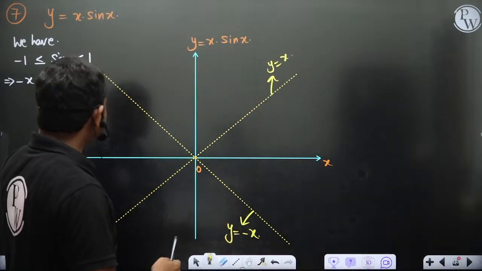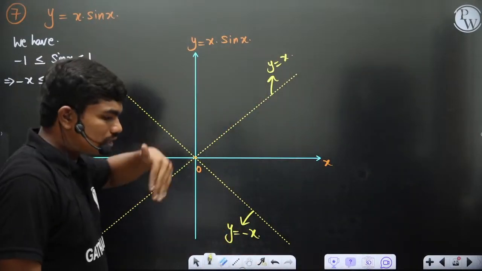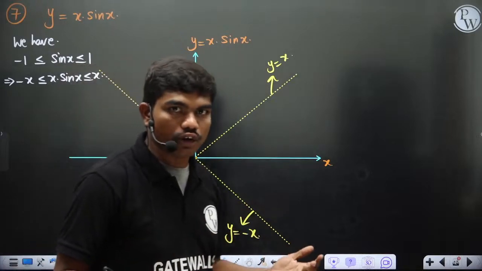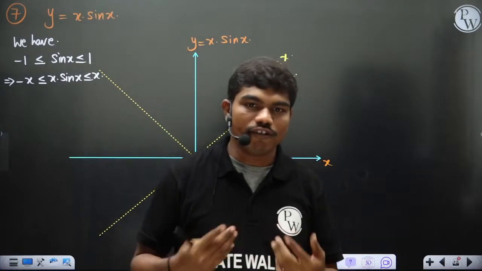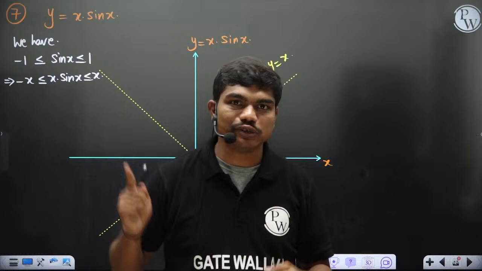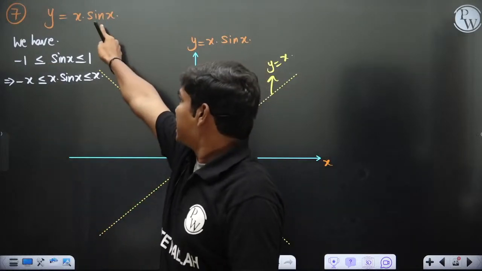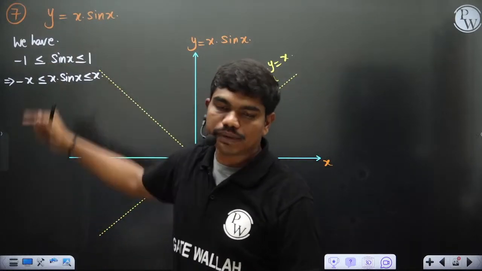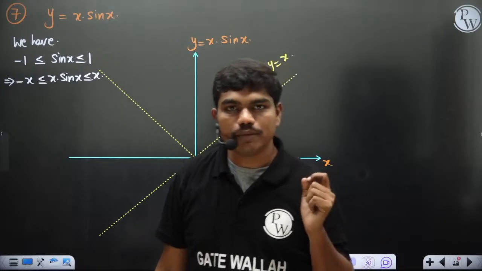If you look at the nature of sine, sine is repeating. Okay, so when sine is repeating, whatever might be the value of x, whenever you put x equal to a multiple of pi, 2 pi, 3 pi, at all these values the value is 0, because pi into sin pi, 2 pi into sin 2 pi, 3 pi into sin 3 pi. So at all integral multiples of pi the value becomes 0.